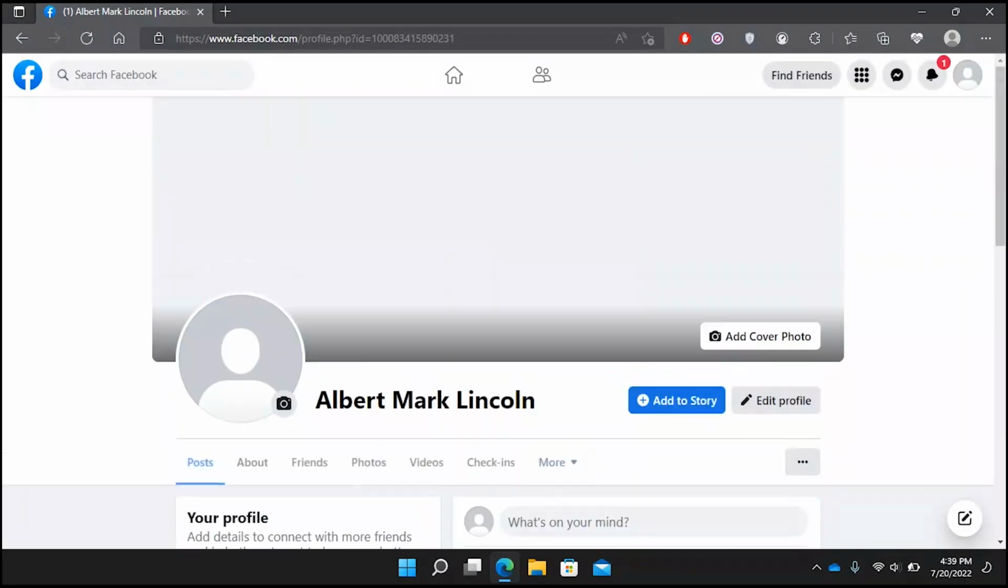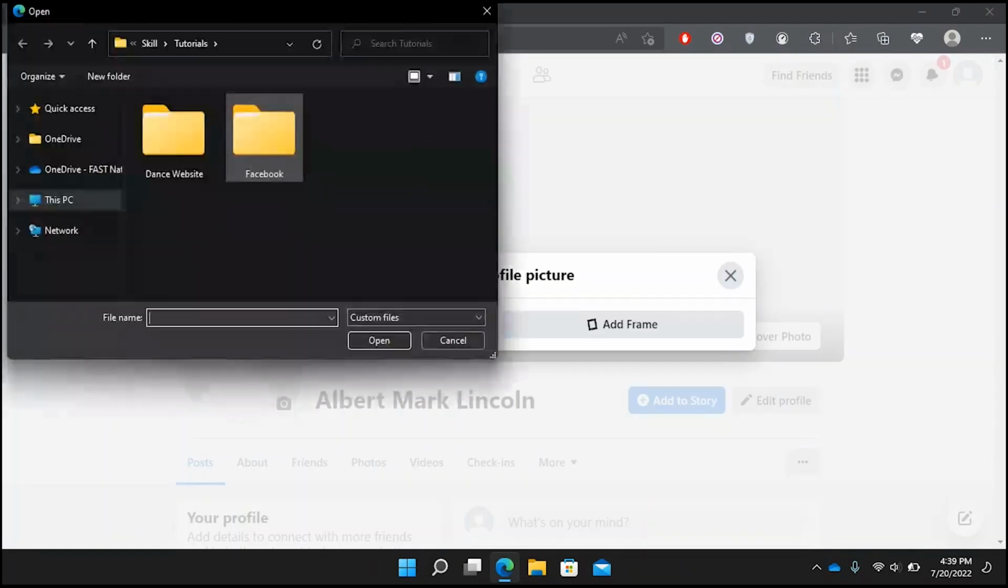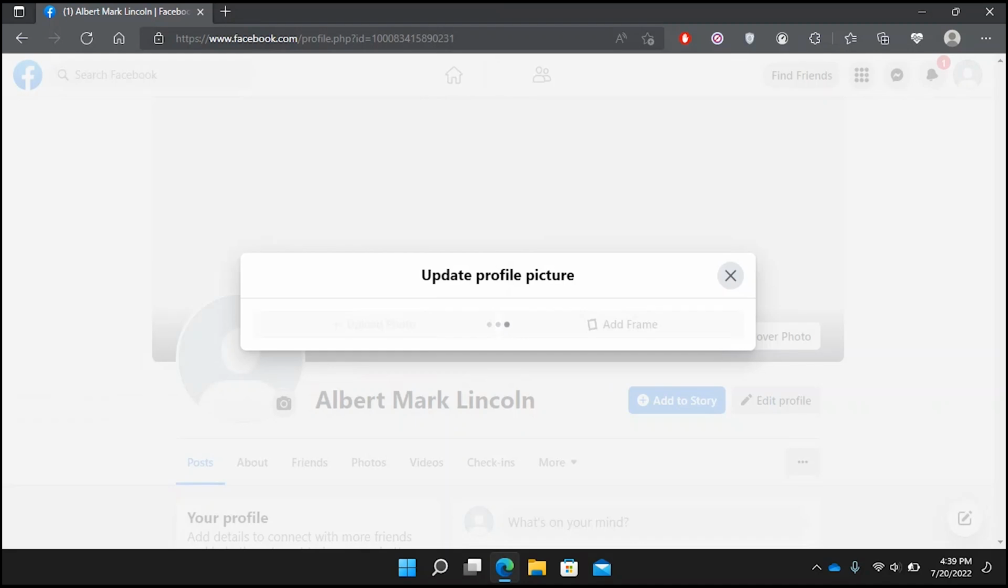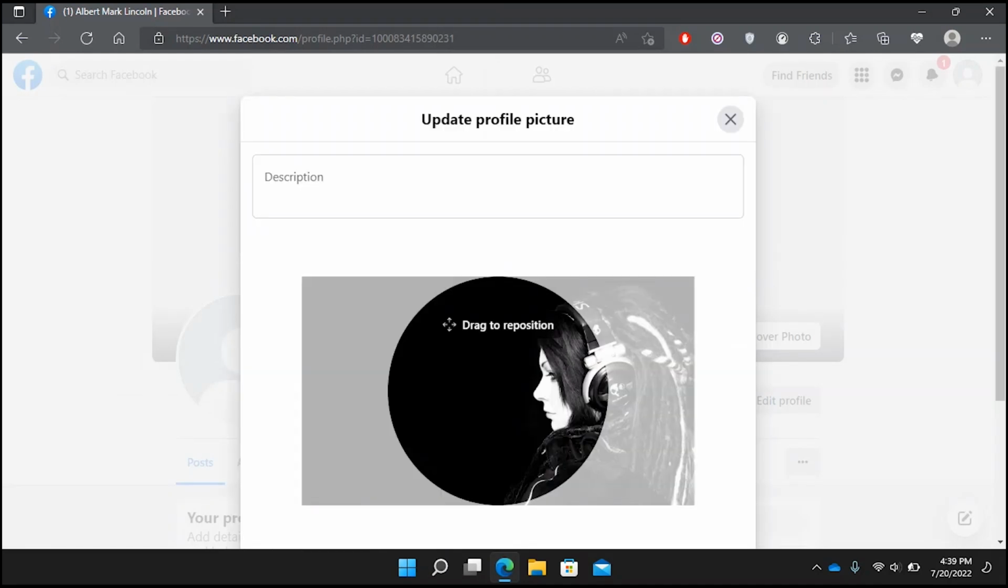Now this is the same process. Let's add a DP. What if it works in my PC and desktop? Okay, so yeah, done. Let me drink some water.